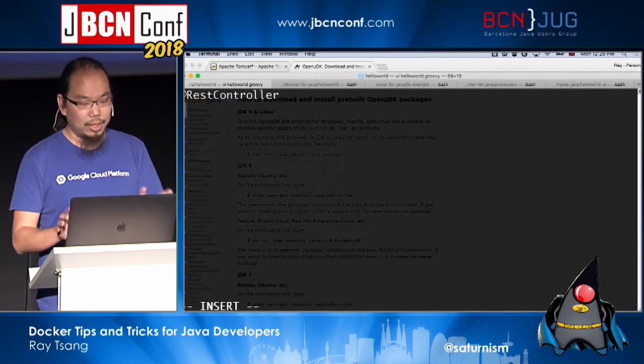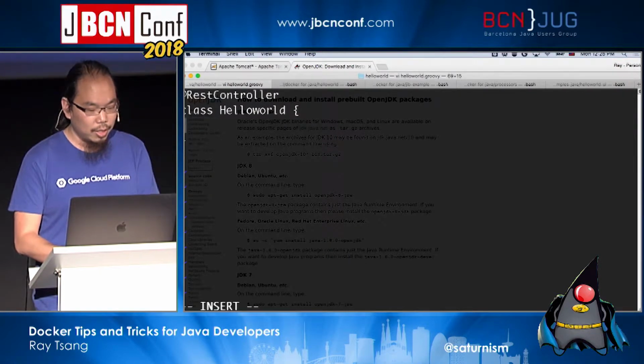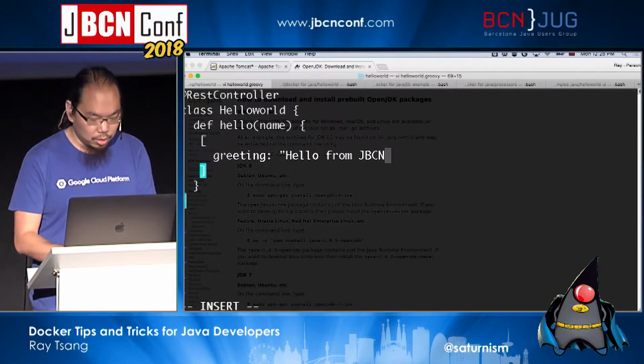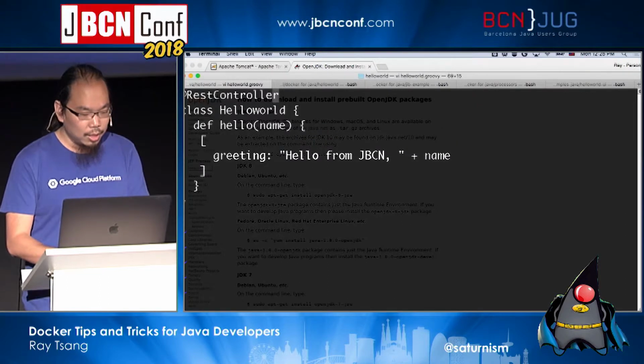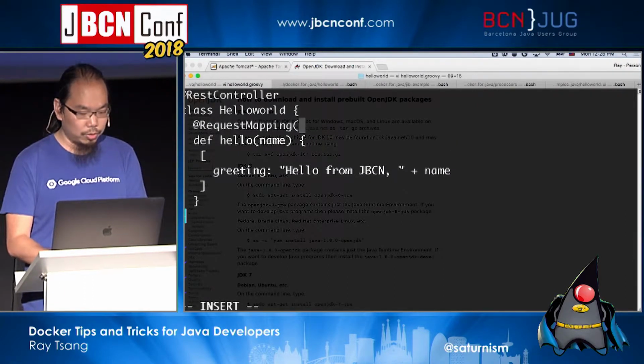So I'm going to write a very, very simple microservice here, which is called the hello world microservice, whatever. Yeah, there you go. And then I'm going to define a call hello, and I'm going to get a name. And from there, I'm going to return a JSON payload that's going to say something like greeting and hello from JBCN, and then plus the name, okay? And then I need to map this to a URL, so I'm going to listen on the hello endpoint